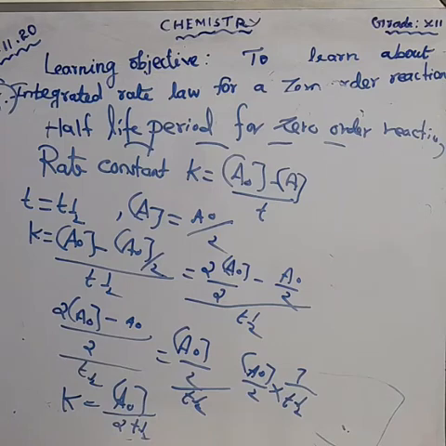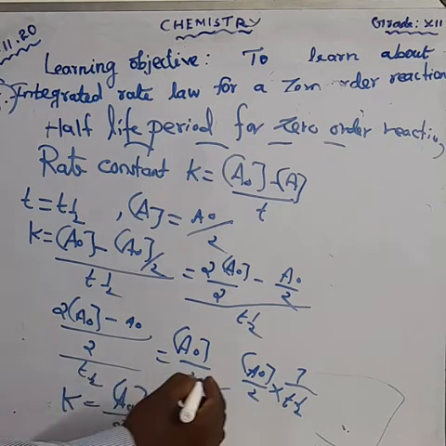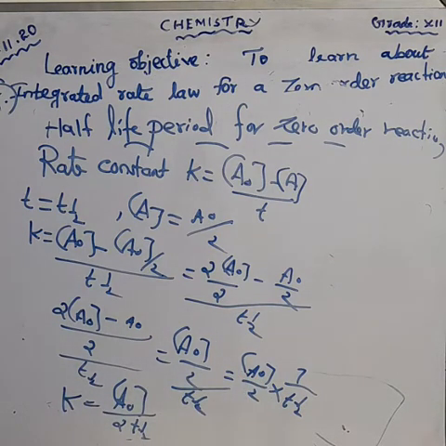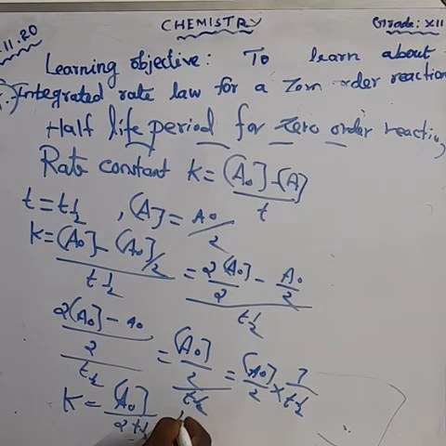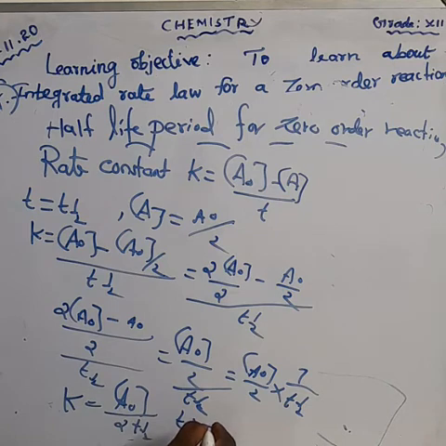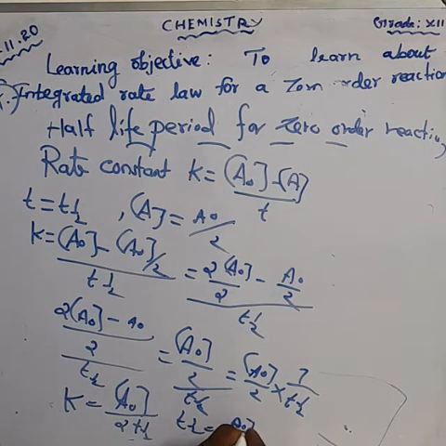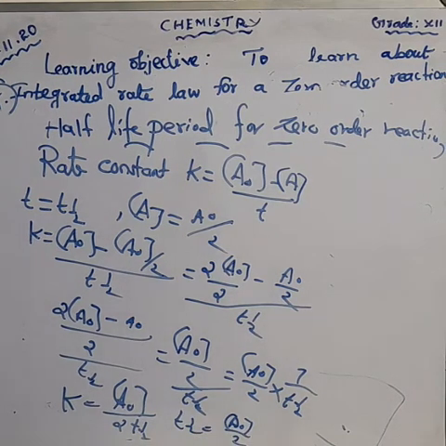Am I right? From this we can take T half. So T half is equal to what? A naught by 2K. Clear?